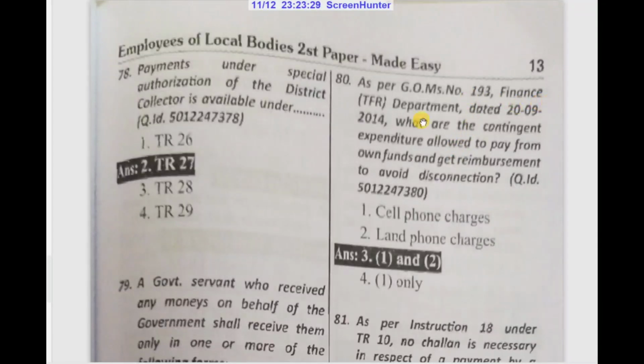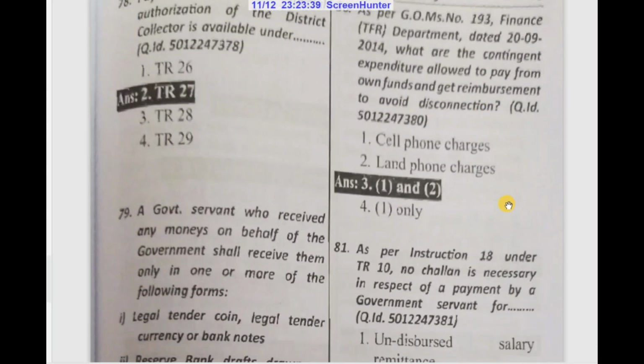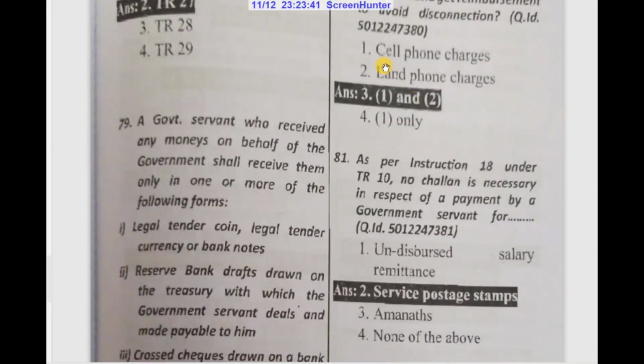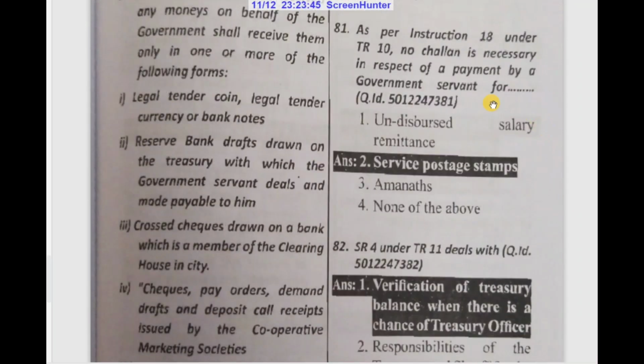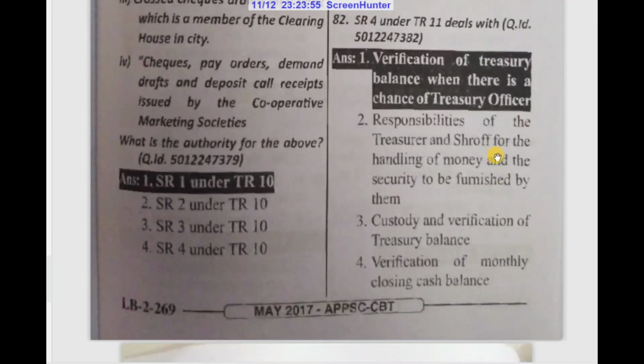As per GOMS number 193, Finance (TFR) Department dated 29/2014, what are the contingent expenditures allowed to be paid from own funds and reimbursed to avoid disconnection? 1 and 2 mean cell phone charges and landline phone charges. As per Instruction 18 under TR 10, no challan is necessary in respect of payment by a government servant for service postage stamps.